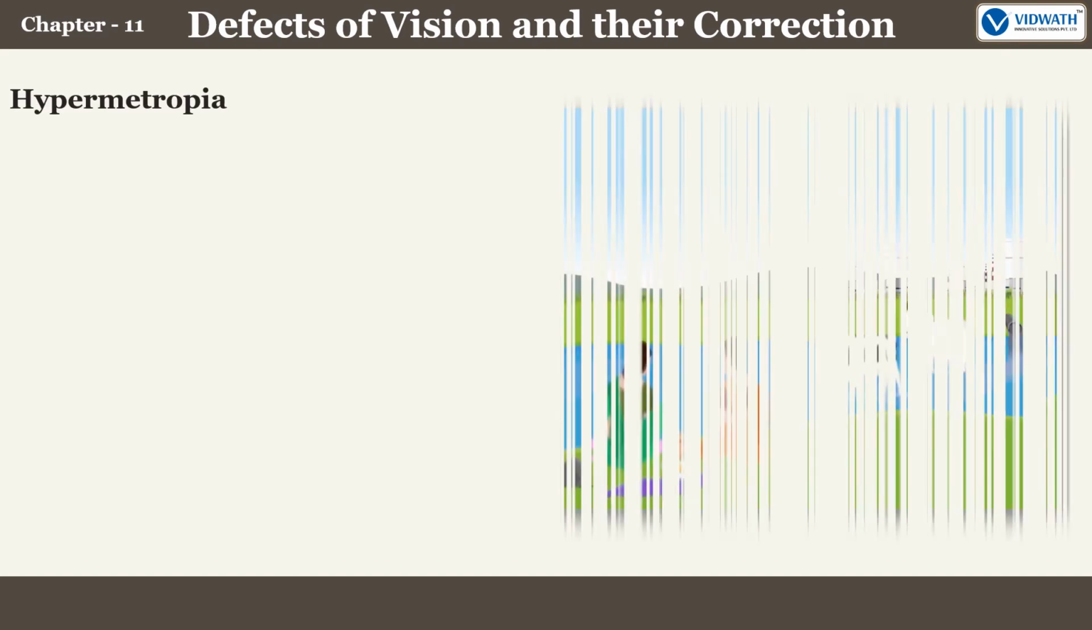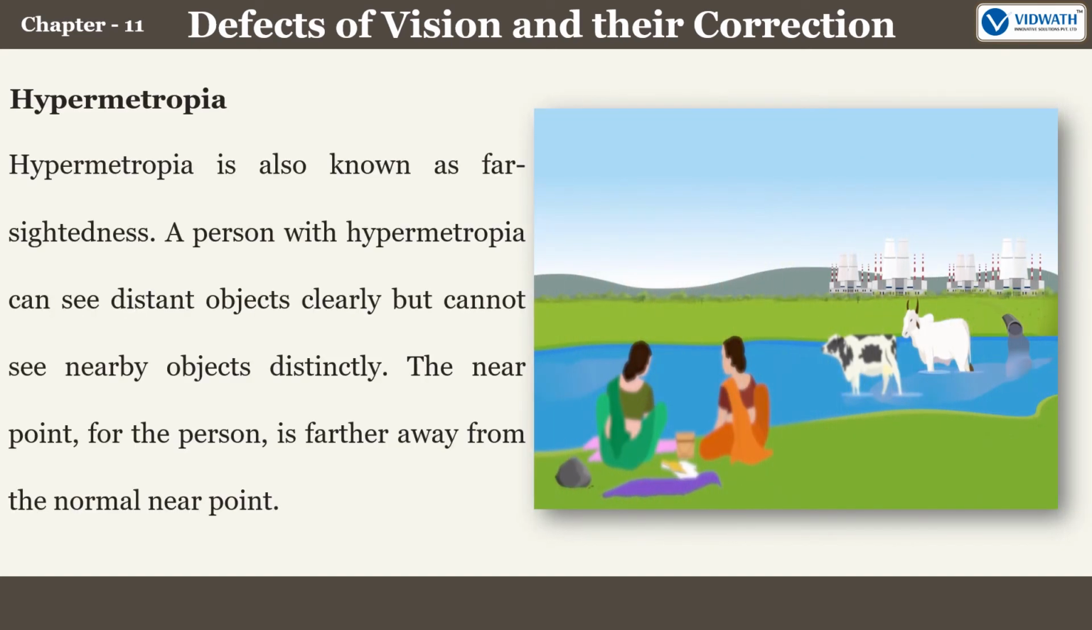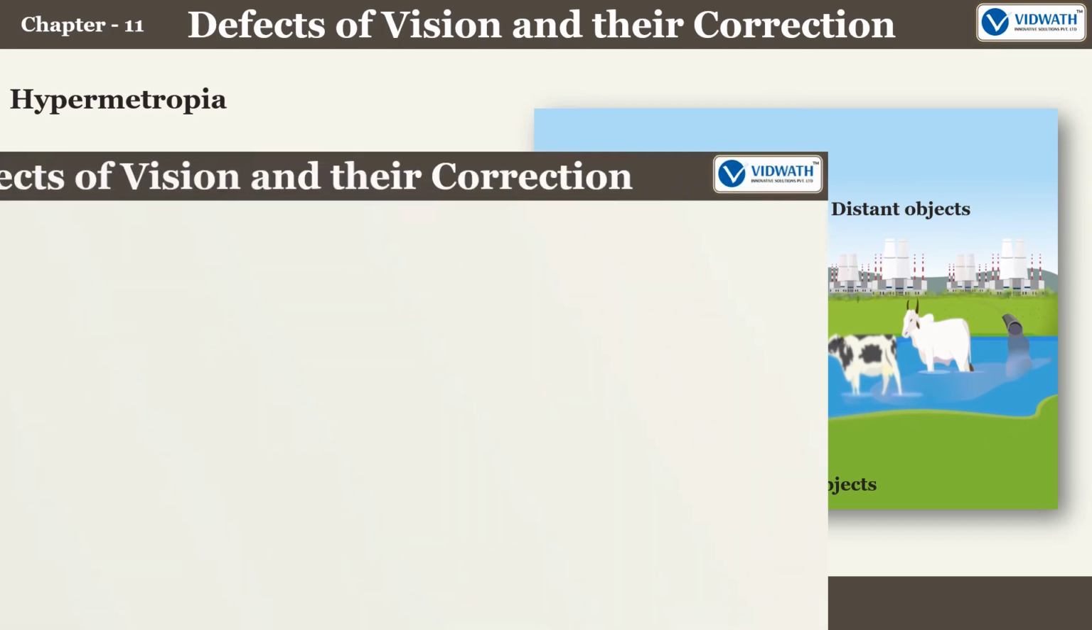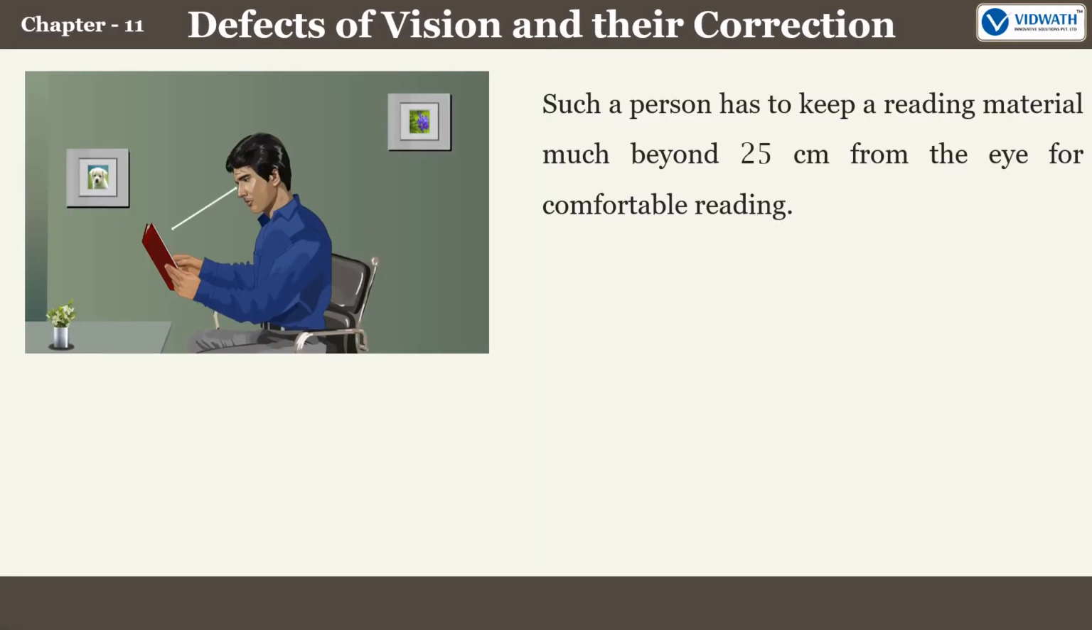Next is hypermetropia. Hypermetropia is also known as farsightedness. A person with hypermetropia can see distant objects clearly but cannot see nearby objects distinctly. The near point for the person is farther away from the normal near point. Such a person has to keep a reading material much beyond 25 centimeters from the eye for comfortable reading.